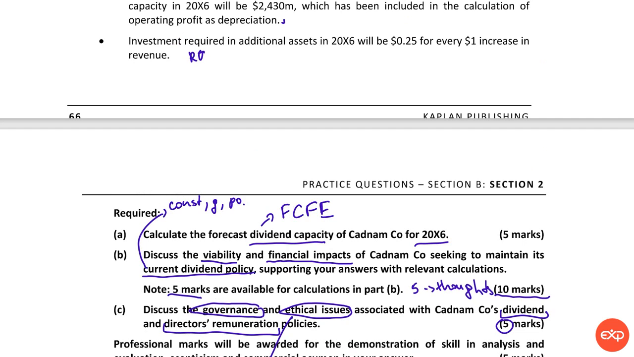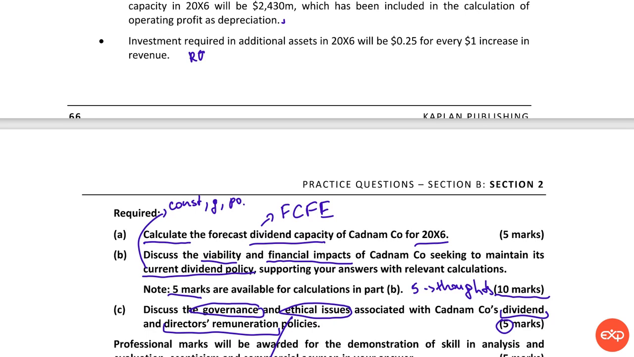And when you start with a question, please read it again to make sure that you are answering the specific question that is asked. We need to calculate forecast dividend capacity, which means to calculate free cash flow for equity. And when we're asked to calculate, this means that we need to provide only calculations, no words, no talking. If you were asked to evaluate or discuss, then you would need to calculate and then comment on that. Let's say positive, negative, good, bad, high, low, and so on. But in here, only calculate.